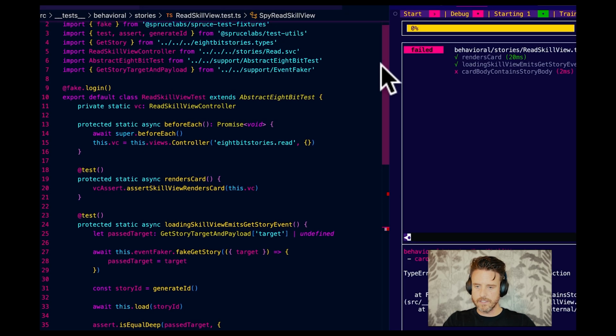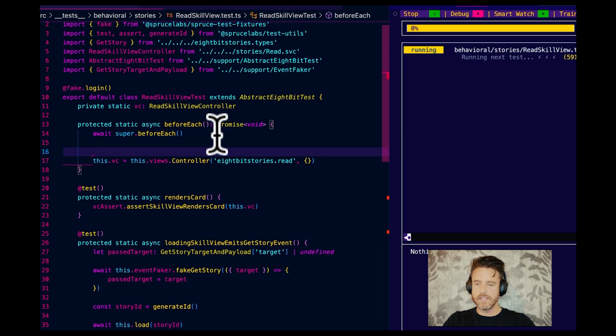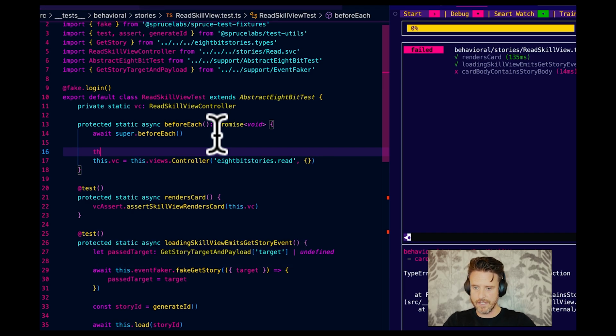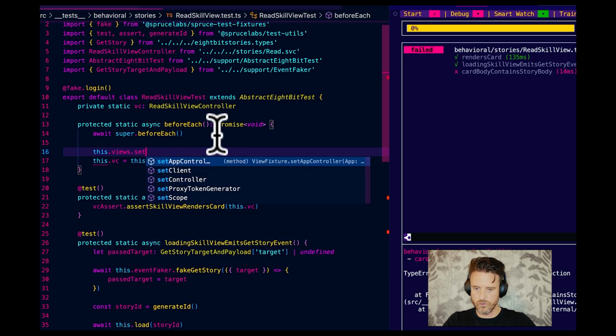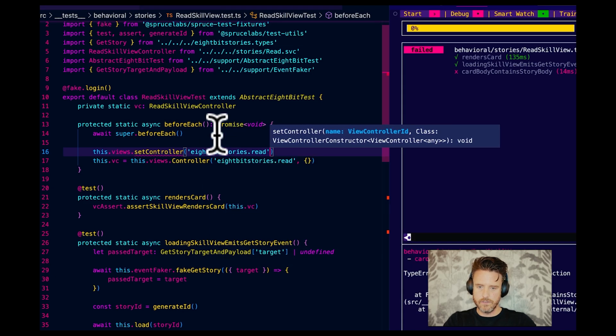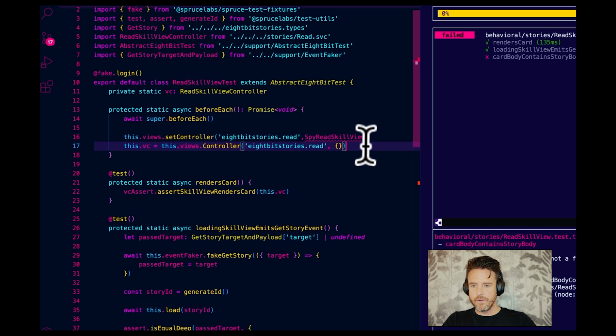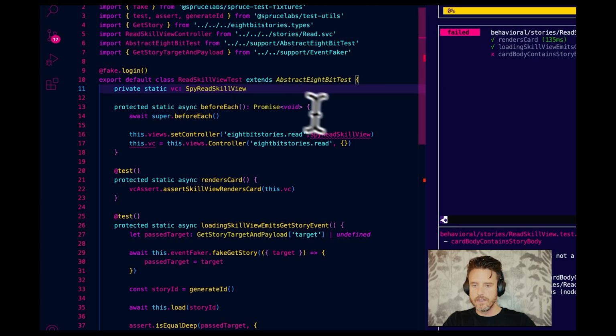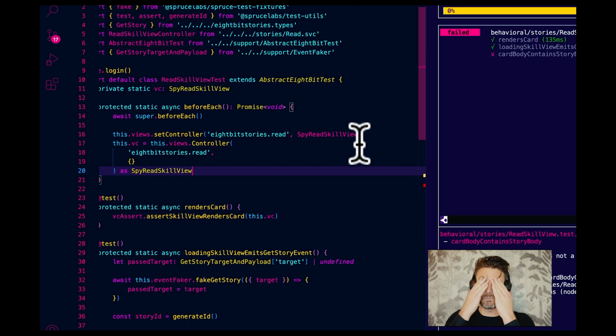Now I want to do this. First thing I want to do is tell the view controller factory to use this class instead. So this.views.setController 8-bit.read, use the spy. Then I want to change this type to spy. Then I want to typecast this as the spy.